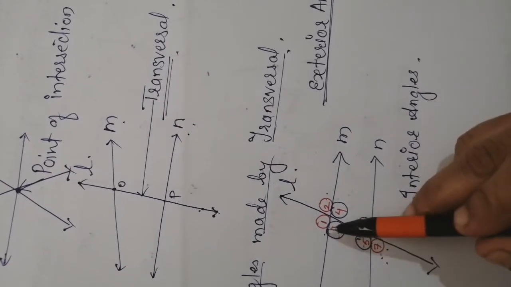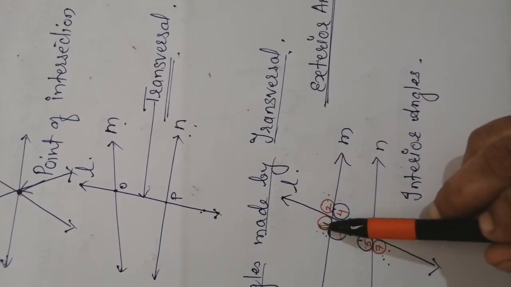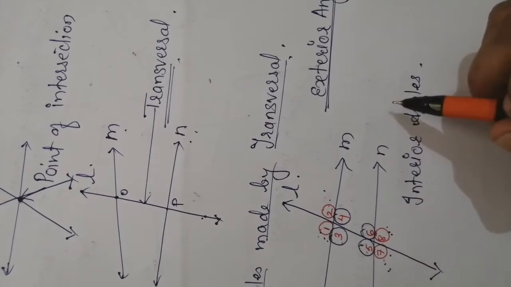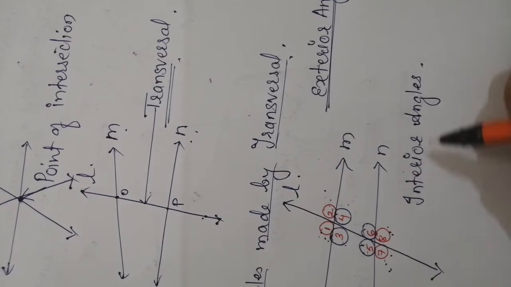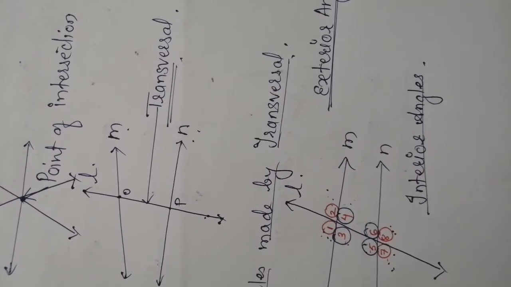The angles which are outside of the lines, this is 1, 2, 7 and 8, they are called exterior angles. 3, 4, 5, 6 are called interior angles. These are the basics.